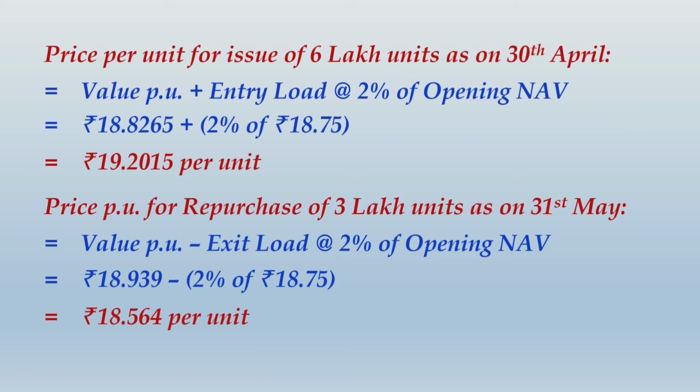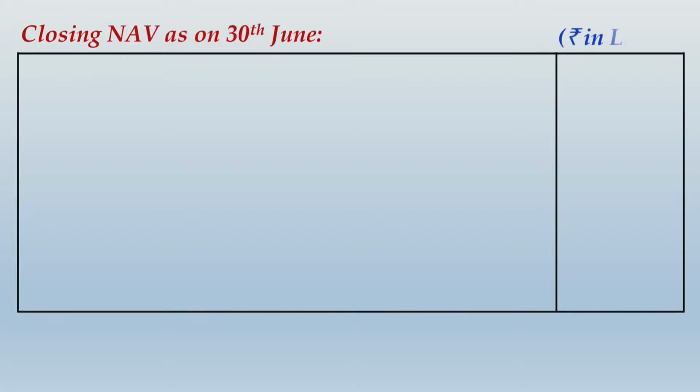Alright friends, once you have completed this much, let us move ahead and we take the last calculation, that will be closing NAV as on 30th June. Now this is not just any value, this is the NAV that will be quoted at end of this quarter. Quarter started on 1st April, quarter is ending on 30th June. Now all calculations will be in rupees lakhs.